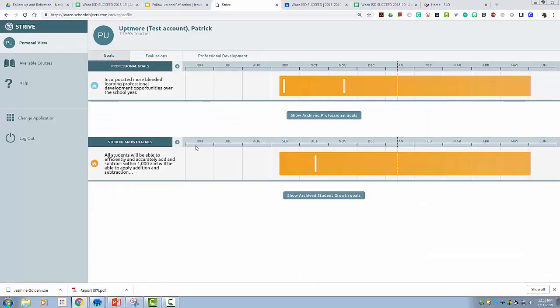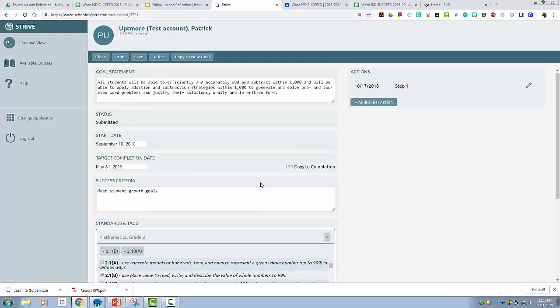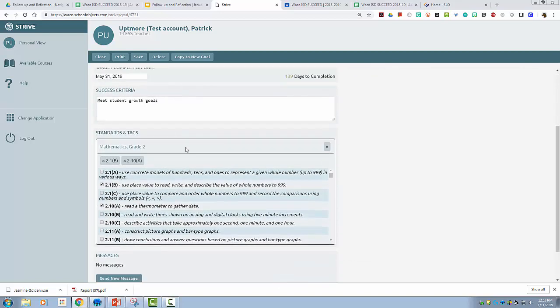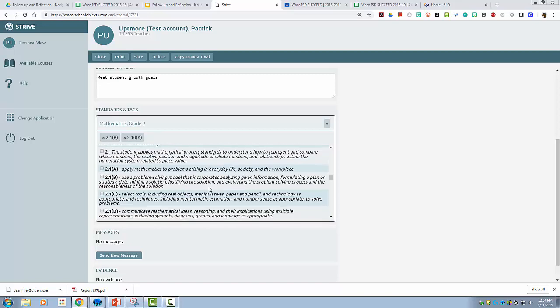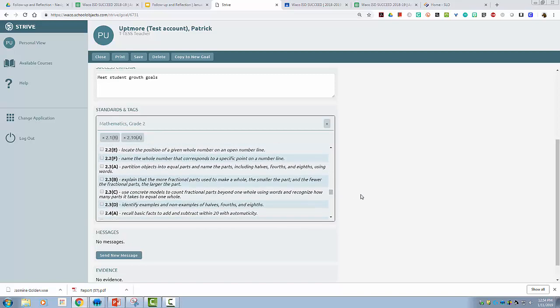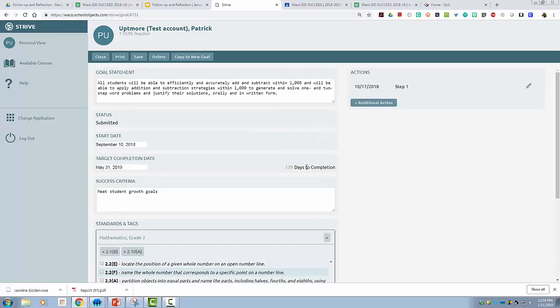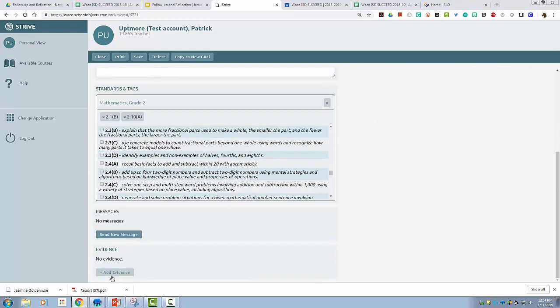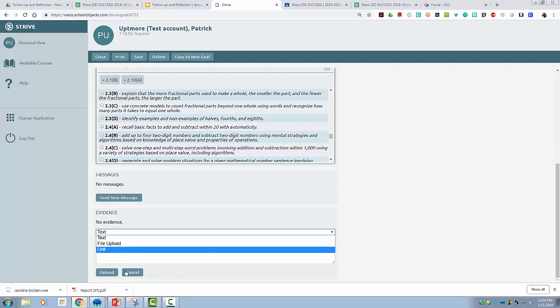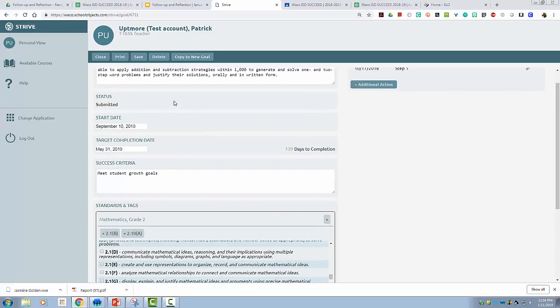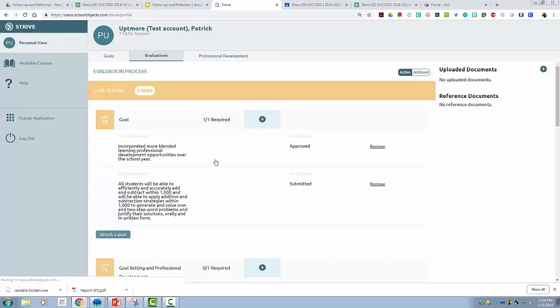You can also see on the Goals tab the student growth goal. Again, this is based on the student learning objective, and so the growth goals were entered, and I'll show you back to the student learning objective document as well. But here you can also add additional evidence, and you can see again it has the option for text, upload, or link, and so anything you want to upload as evidence towards student growth you can upload there as well.